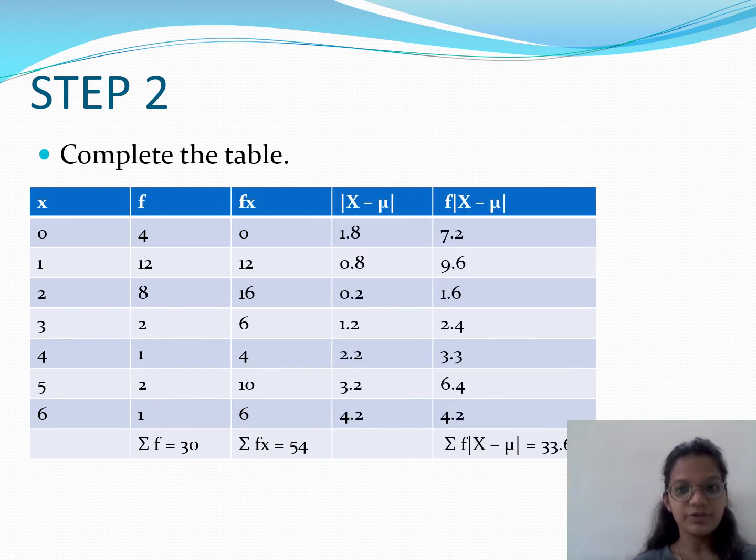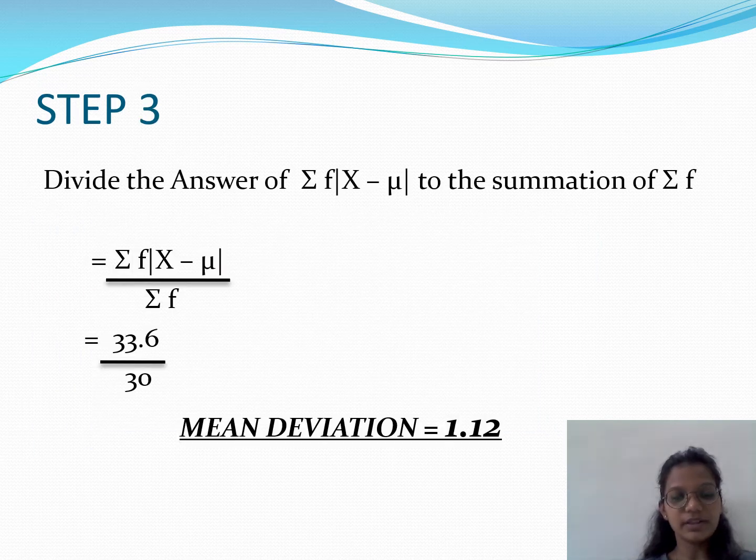For the second step, we want summation f times modulus x minus x bar. So firstly we have to calculate modulus x minus x bar, then f times modulus x minus x bar. After that we get the summation of f modulus x minus x bar equal to 33.6. After that we put this value in the formula and we get mean deviation equals 1.12.